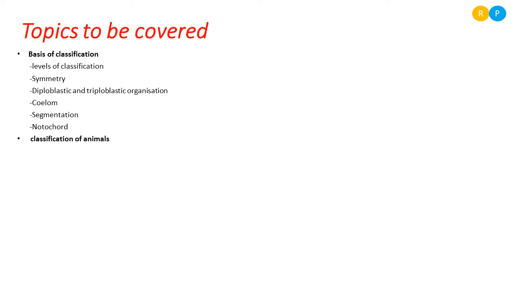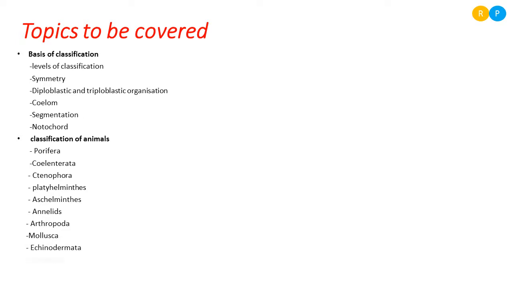We are also going to study the classification of animals into different phyla: first Porifera, then Coelenterata, followed by Ctenophora, next Platyhelminthes, again Aschelminthes, then Annelida, Arthropoda, Mollusca, Echinodermata, then Chordata. These are the phyla we are going to study in this lesson.